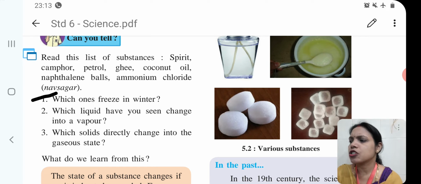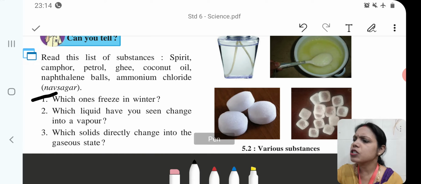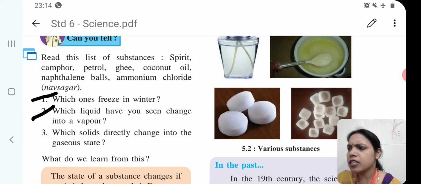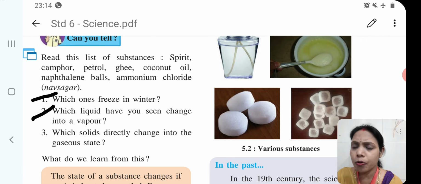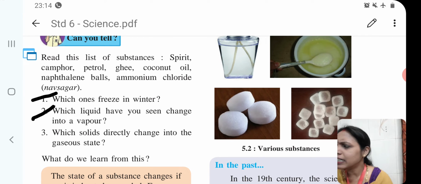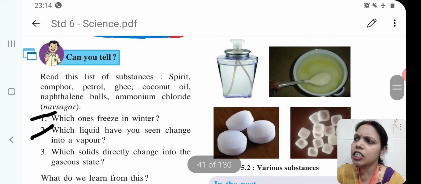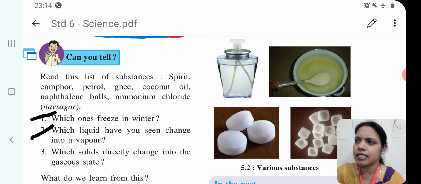So now next question. Which liquid have you seen change into vapor? So, children, here from the picture you can identify the spirit lamp, or whatever spirit is there inside the lamp. The answer is the spirit. Now what is the reason behind that? When the lid of the spirit lamp is kept open, it will change from liquid to vapor. That is, it will change from liquid state to gaseous state.